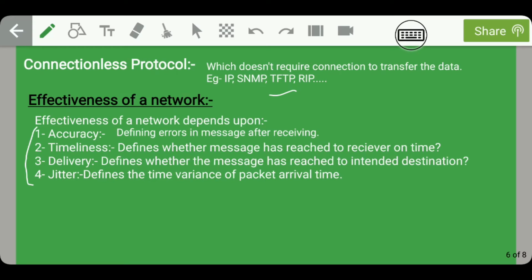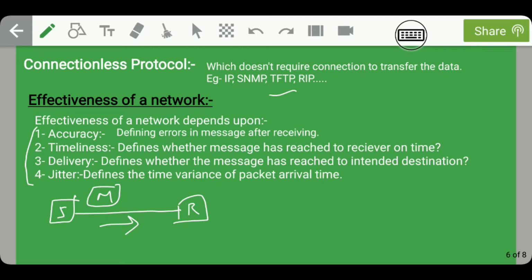Guys, let's talk about accuracy. Let us assume that this is a sender node and this is the receiver node. Sender and receiver are interconnected via a channel, and a message is transferred from the sender to the receiver. Here, is the sender handing the message to the receiver personally? No. What he is doing in the network is placing the message on the channel, and this message travels towards the receiver, and then the receiver receives it.